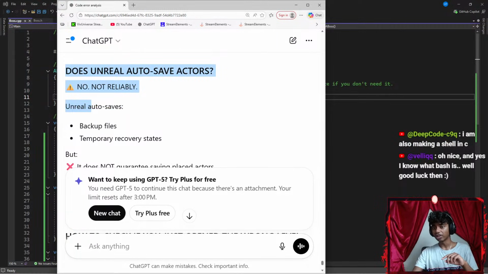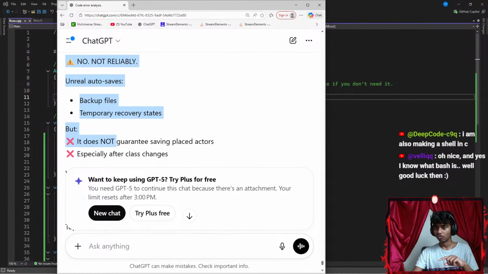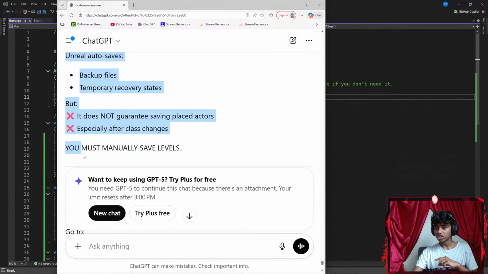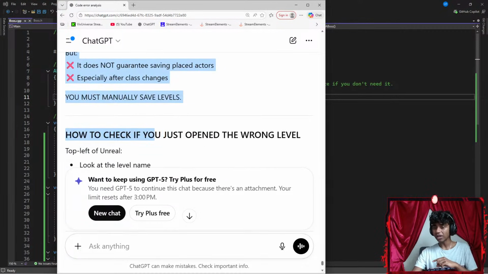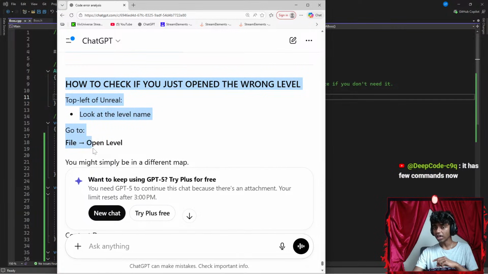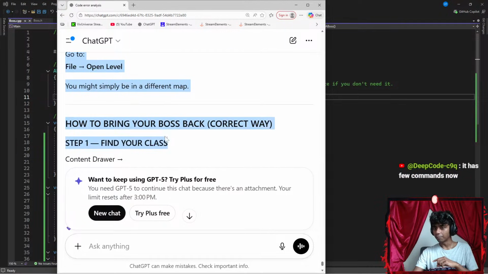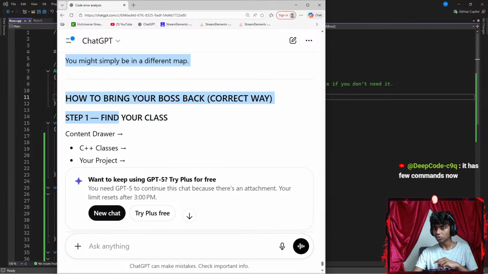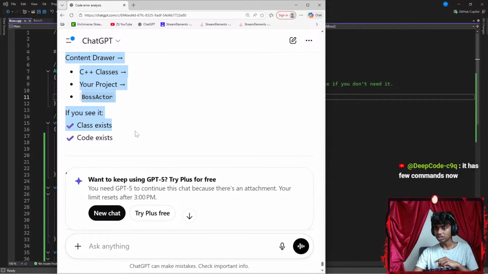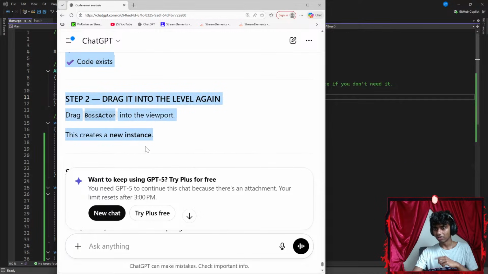Does Unreal autosave actors? No, not reliably. Unreal autosaves backup files, temporary recovery state. It does not guarantee saving placed actors, especially after class changes. You must manually save levels. Go to File, Open Level. It might be simply a different map. To bring the boss actor back the correct way, drag the boss actor into the level again.